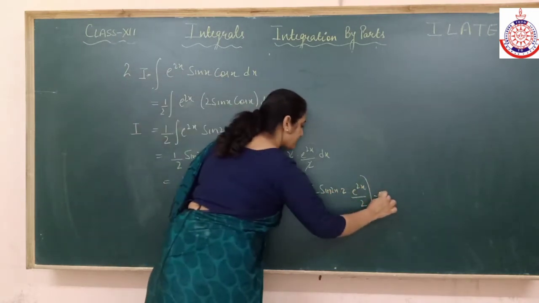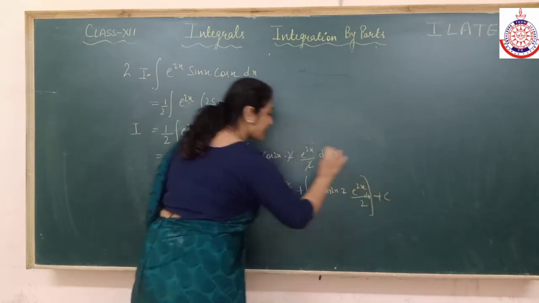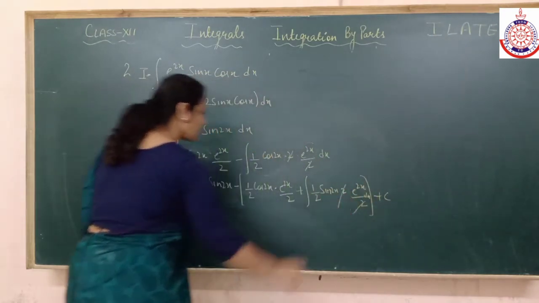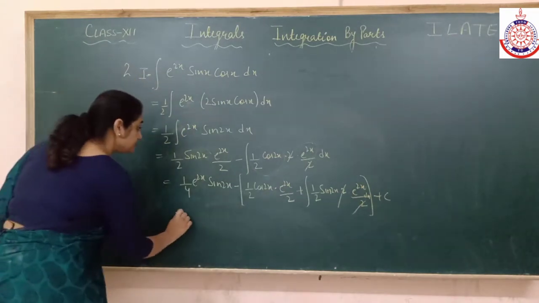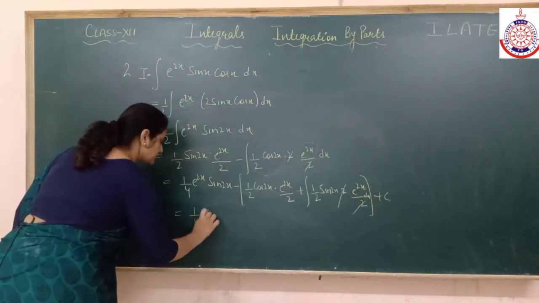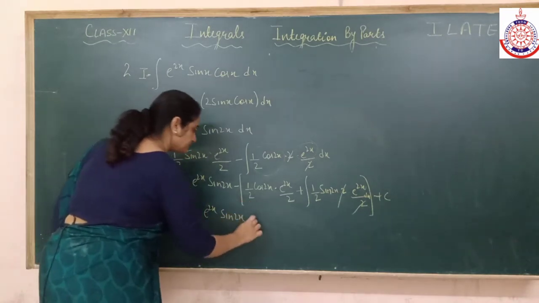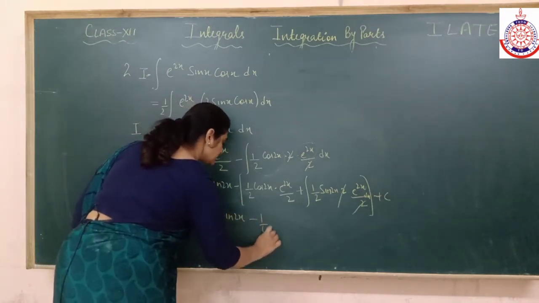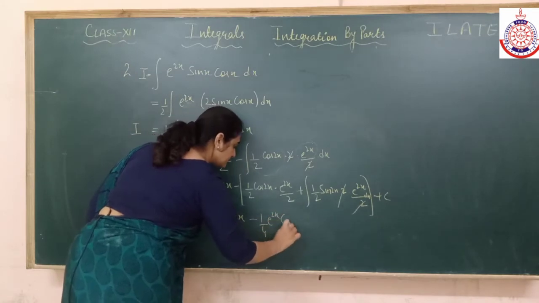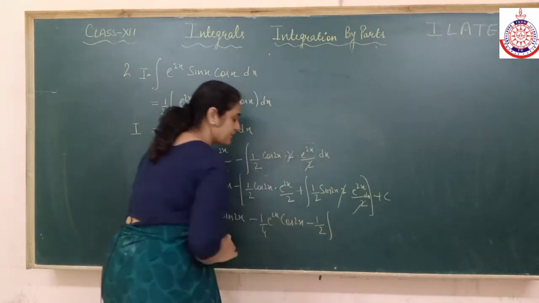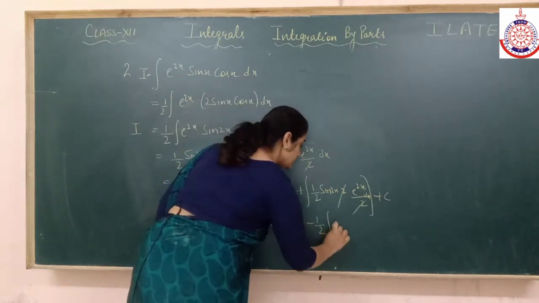Now whatever is there, cancel whichever possible. Open the bracket. I'm keeping this 1 by 2 outside.